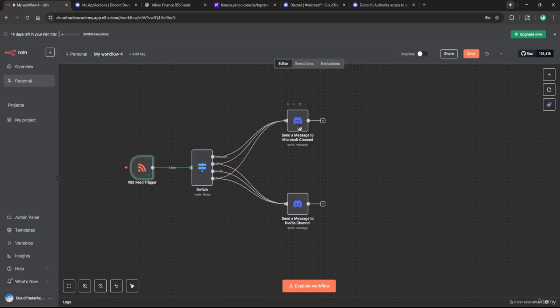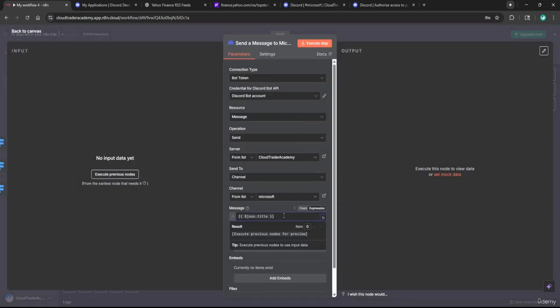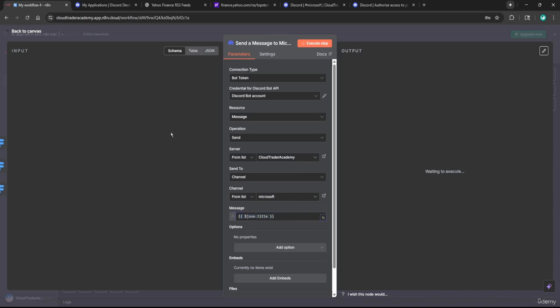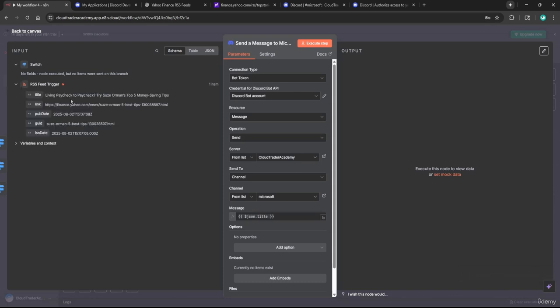So let's come over here and reformat our messages. What I'm going to do here is I have this JSON.title, and that's the title of the article. And you'll notice that it's not highlighted green, and that's because our previous data hasn't been triggered, because the RSS feed, we're just getting this paycheck to paycheck article. So that's not related to our switch statement values at all. Because it doesn't meet the rules of our switch statement, we're not getting that dynamic data coming through. So if I type a JSON and try to grab data from it, there's nothing there because I have nothing to work off of.